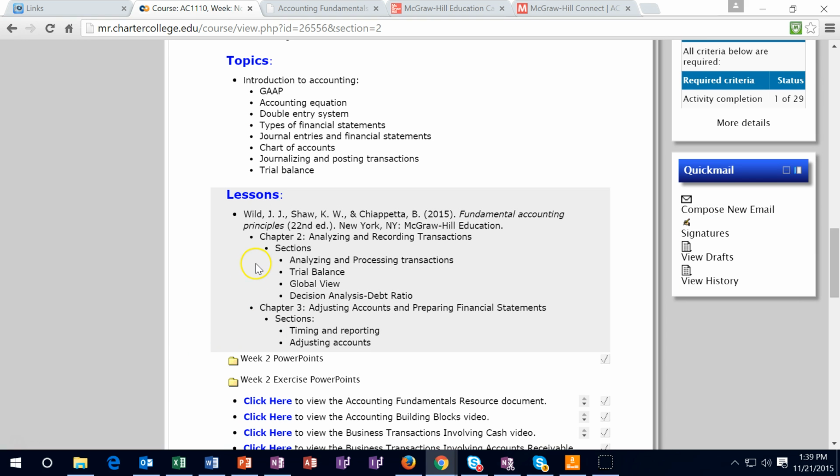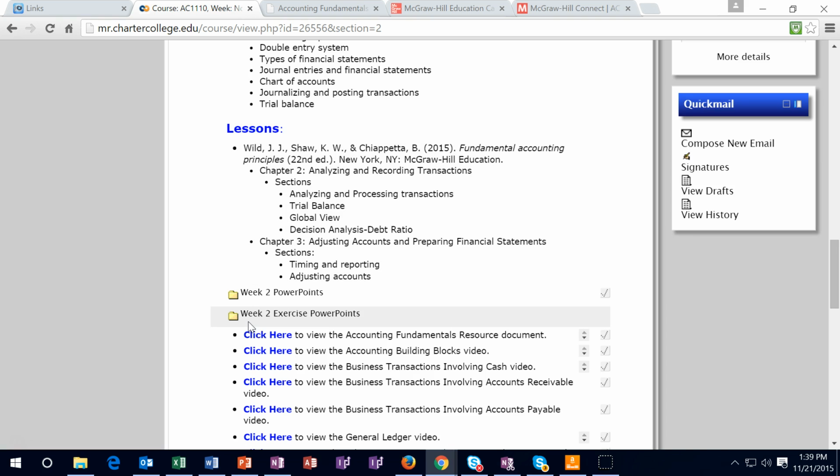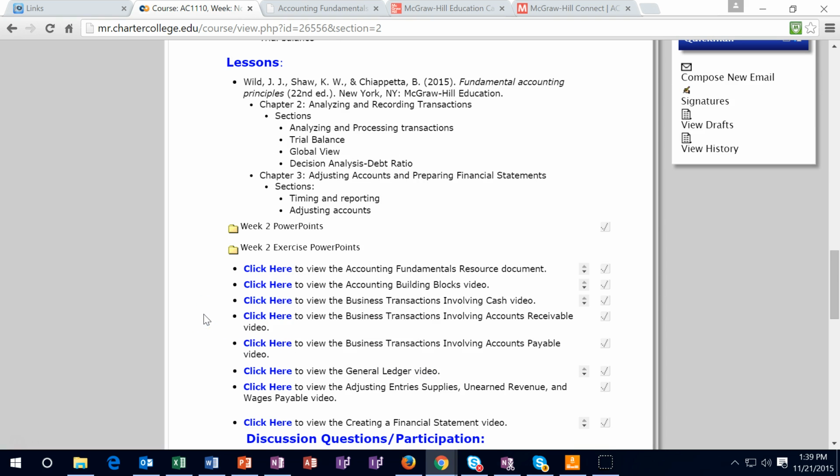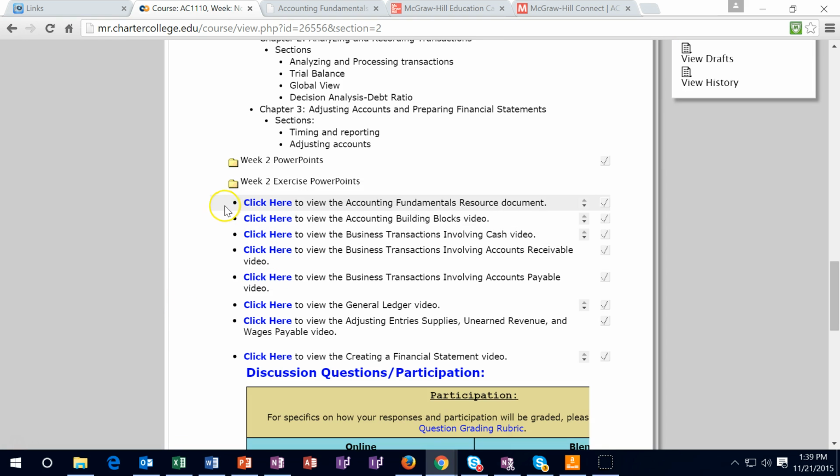We're going to be continuing on Chapter 2, which we touched on last time. We're going to spend most of our time on Chapter 2 here. Then we're going to touch on Chapter 3. We're going to continue more on Chapter 3 next time. Your PowerPoints are going to be very similar, some of them to the last time, because you really want to keep on looking at these building blocks as we go and solidify and see how solidified those concepts have been.